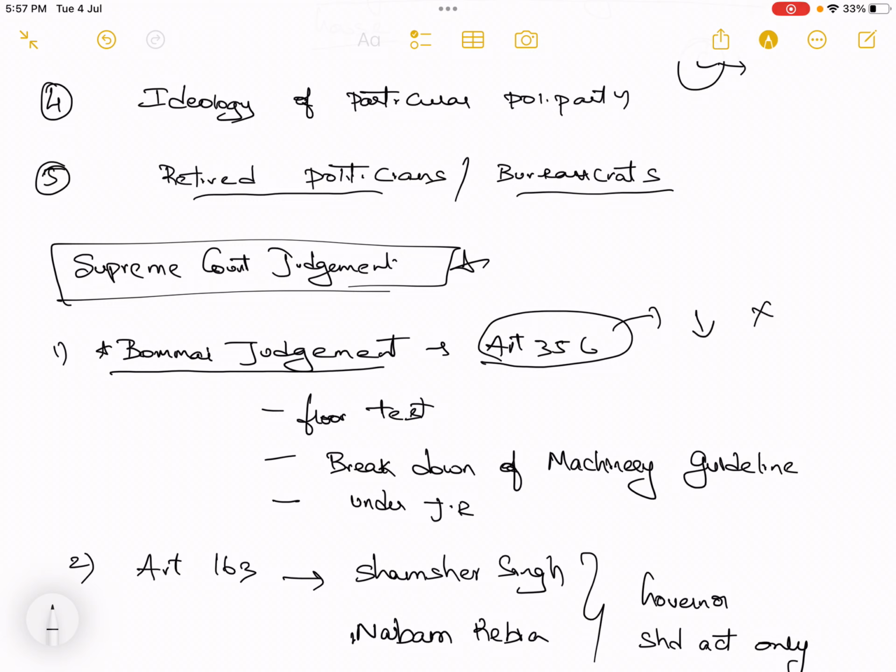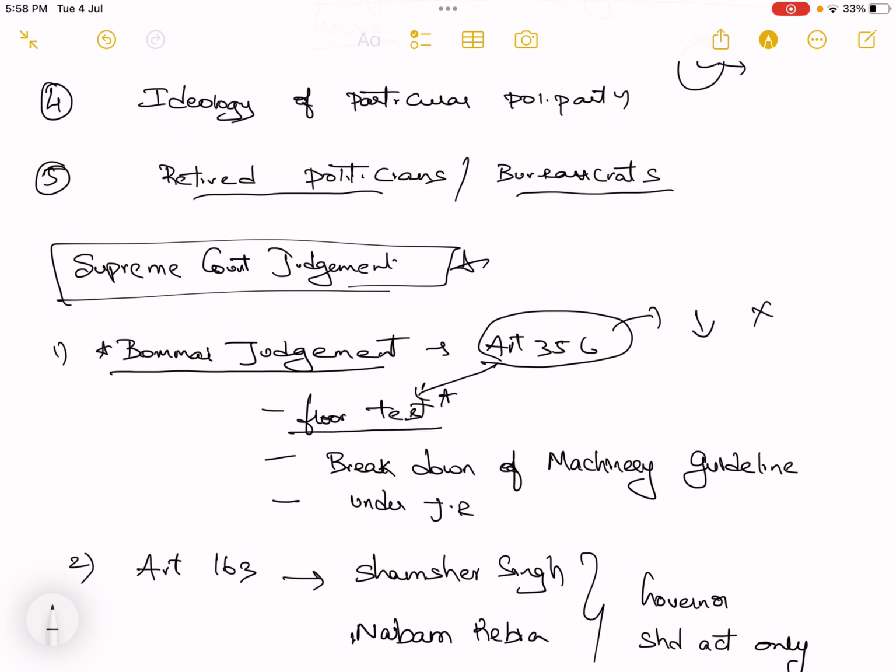You cannot artificially dismiss the council of ministers and the state government without proper foresight. What generally happens is, the governor will say there is a breakdown of constitutional machinery because the political party of the state government has lost its majority. There is no floor test, nothing. Generally, the governor will issue that order saying the state government has lost its majority. But you cannot issue such orders. You should first go for the floor test. This is what has been given under the Bommai judgment.